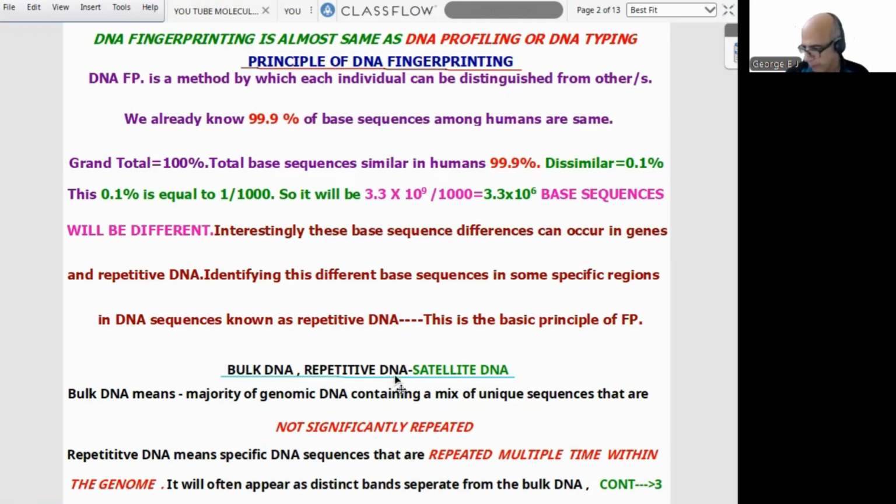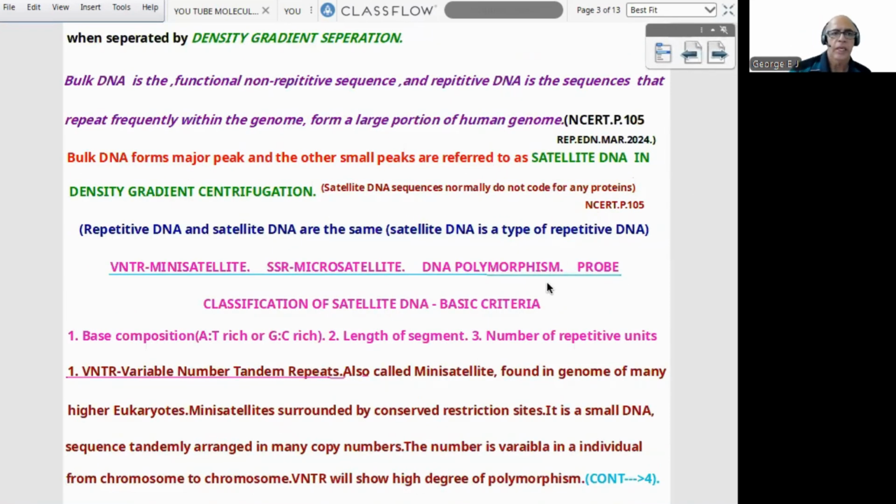It will often appear as distinct bands separate from the bulk DNA, when separated by density gradient separation. As a continuation, bulk DNA is the functional non-repetitive sequence, and repetitive DNA is the sequence that repeats frequently within the genome and forms a large portion of the human genome.